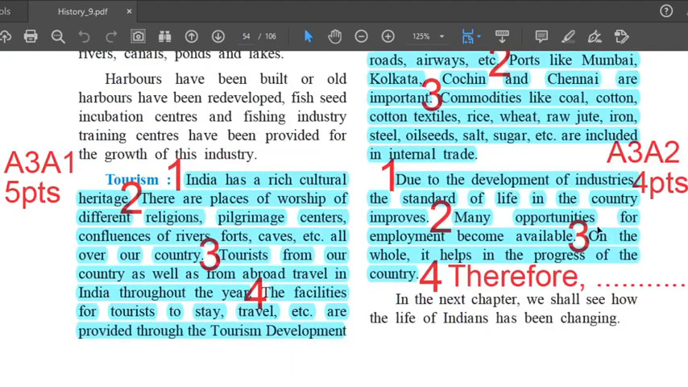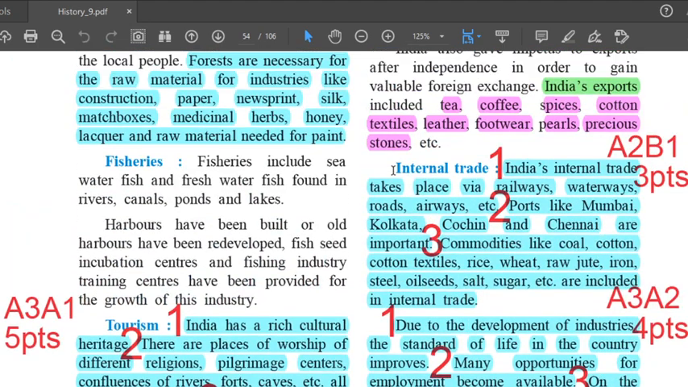Right hand side, third last paragraph. It's highlighted in blue here. Internal trade. First line, first point. India's internal trade takes place via railways, waterways, roadways, airways, etc. Second, ports like Mumbai, Kolkata, Kochi and Chennai are important.